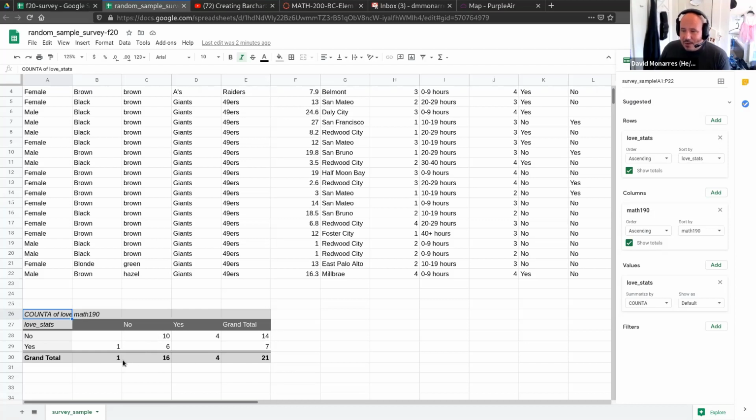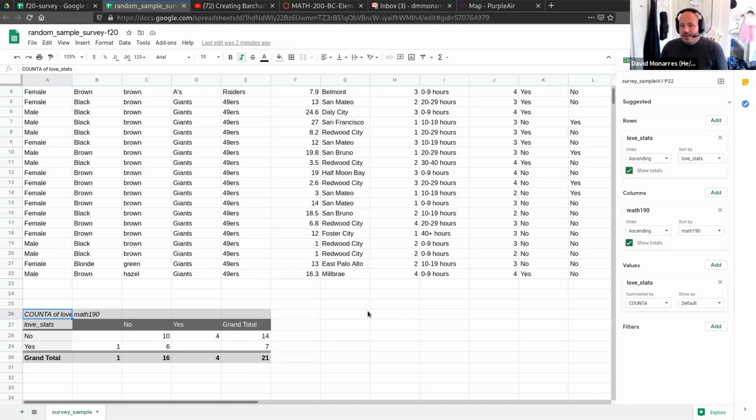And then we have some totals at the bottom right here. The totals at the bottom are breaking down how many people didn't take 190 in the sample. That's 16. Here are the 4 people who did take 190 in my sample. And then finally, we had the 1 person who decided not to respond, who just decided to be blank. And the 21 here is that grand total. All right, cool. So that's what we call a contingency table or a two-way table. The way we create it is by picking one variable to stand in for the rows and then picking another variable to stand in for the columns.